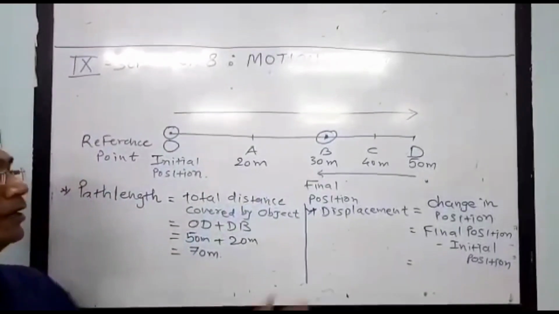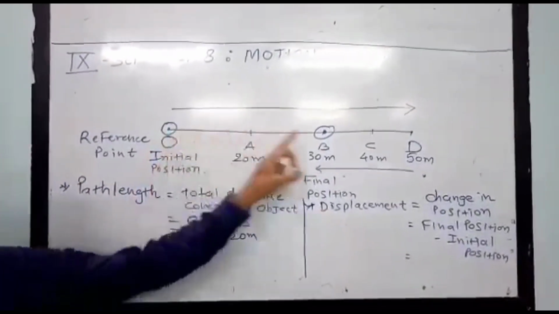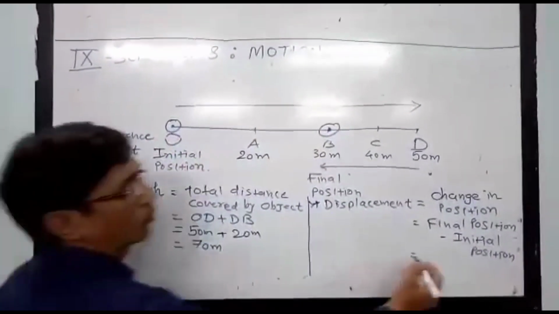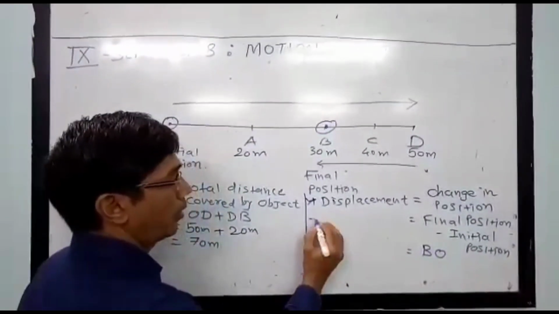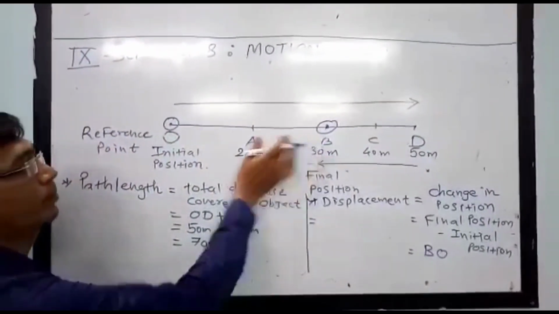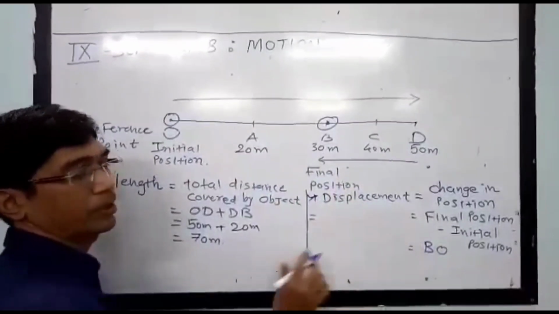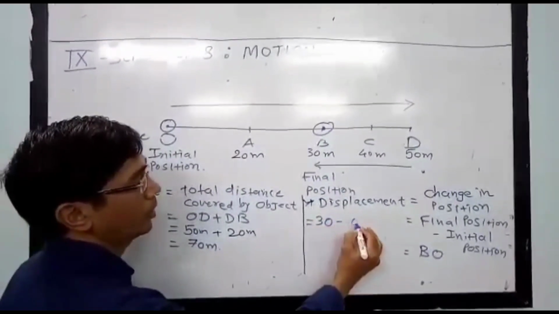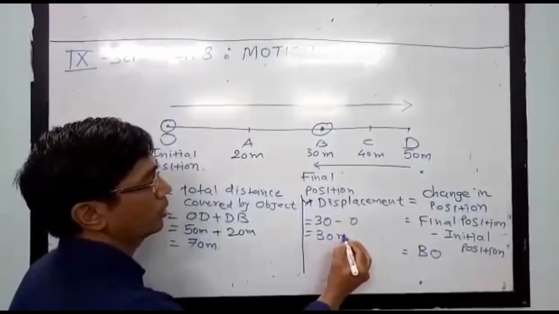So the displacement is equal to BO, which is B minus O, final position minus initial position: 30 minus 0 is equal to 30 meter.